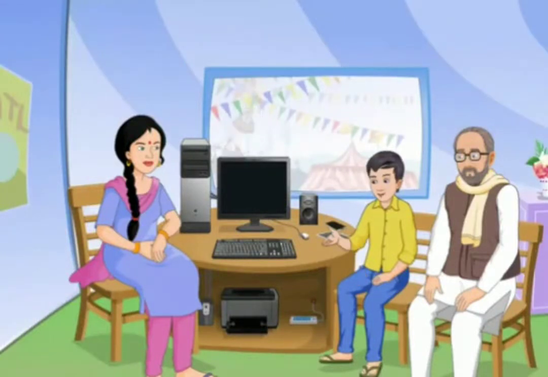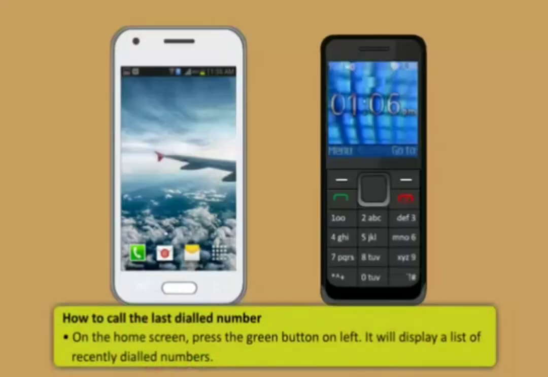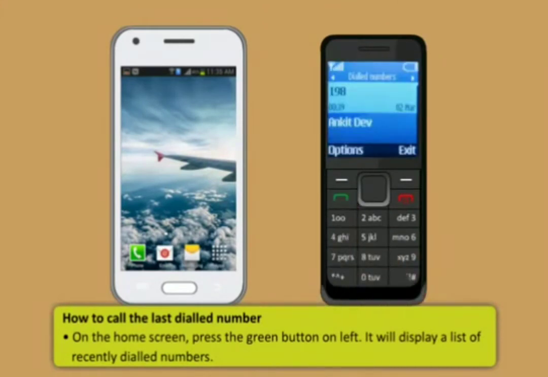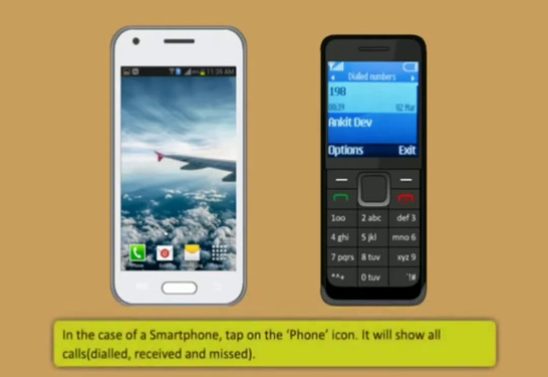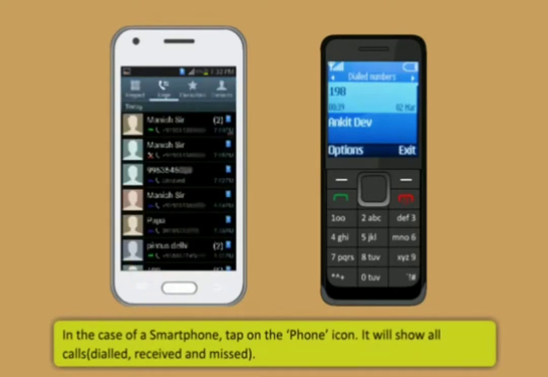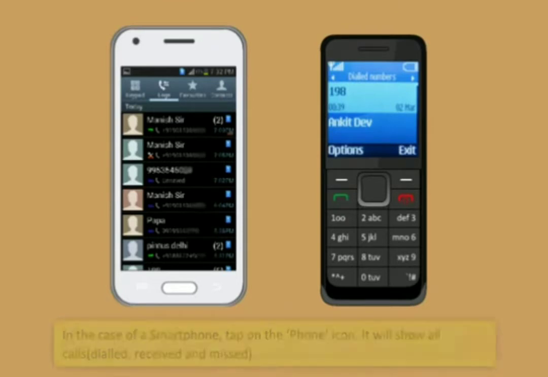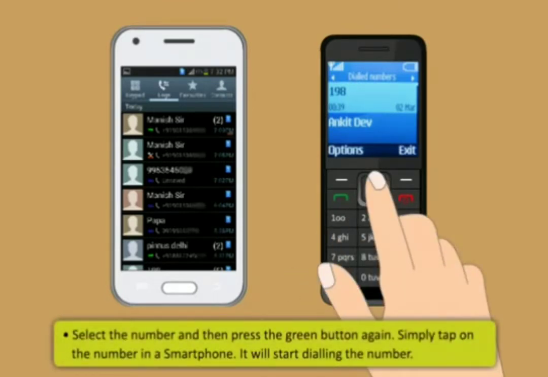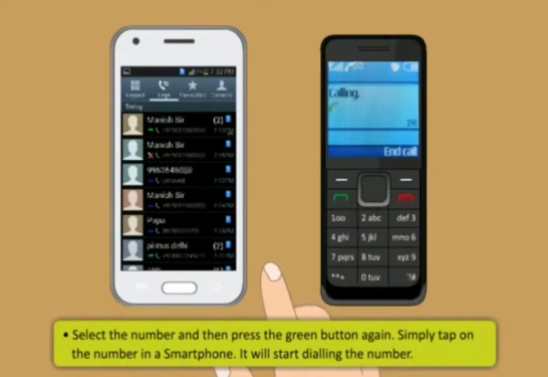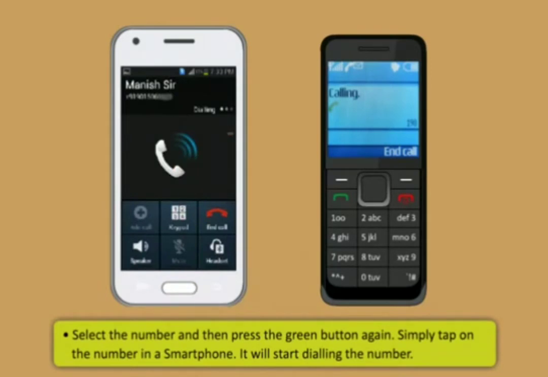How can we call the last dialed number? Easy. First press the green button on the left on the home screen. It will display a list of recently dialed numbers. In the case of a smartphone, tap on the phone icon. It will show all calls which are dialed, received and missed. After that, select the number and then press the green button again. Simply tap on the number in a smartphone. It will start dialing the number.